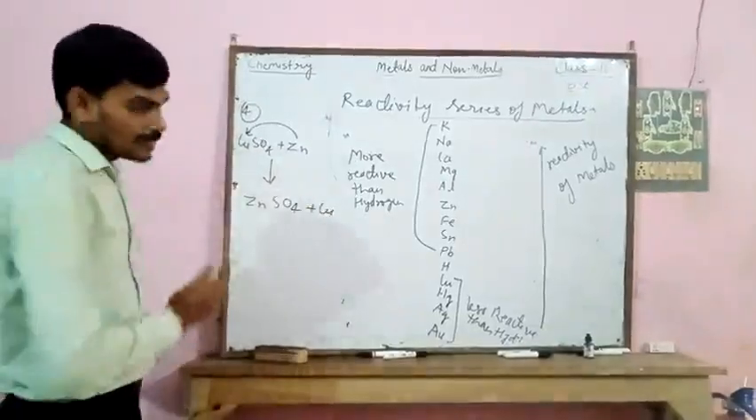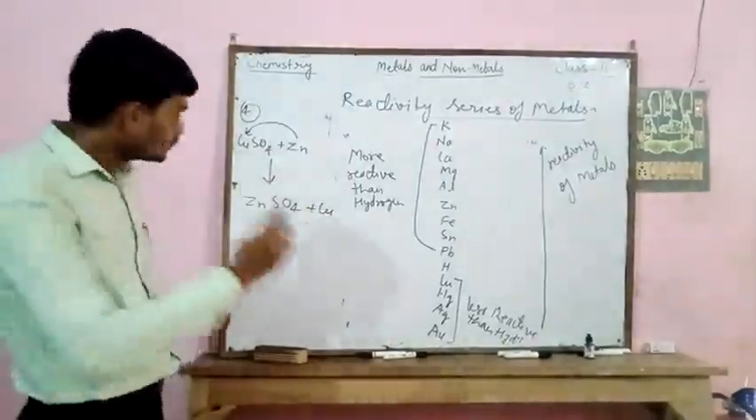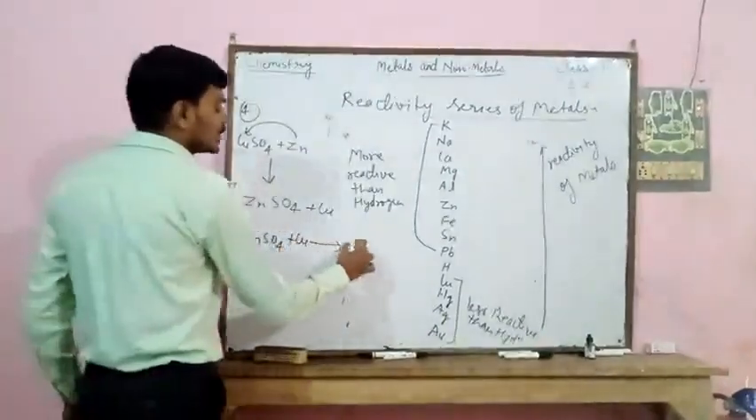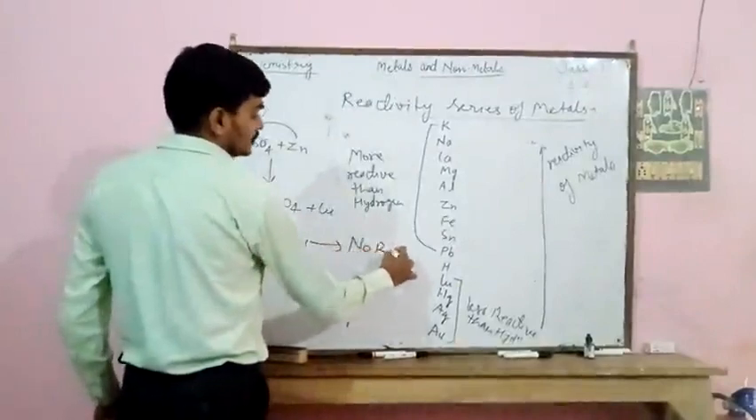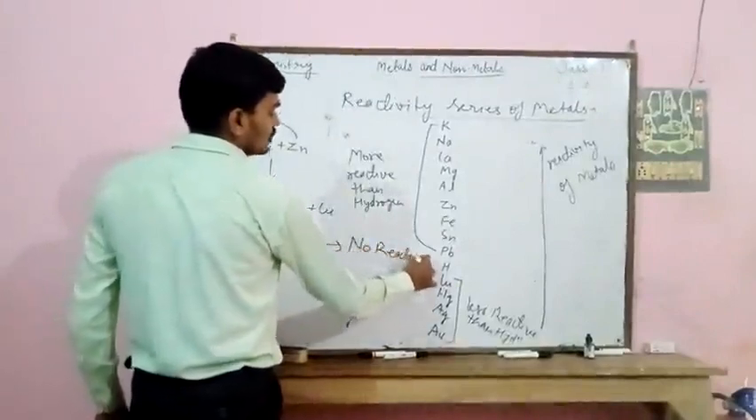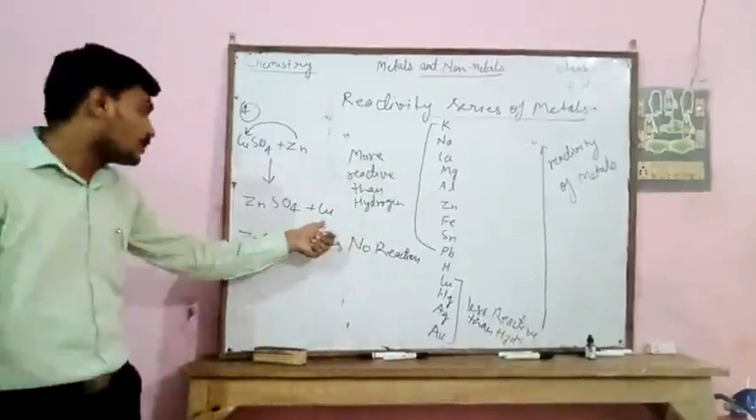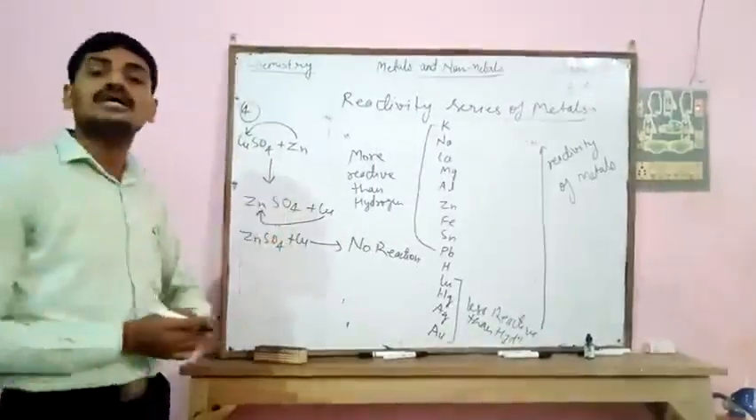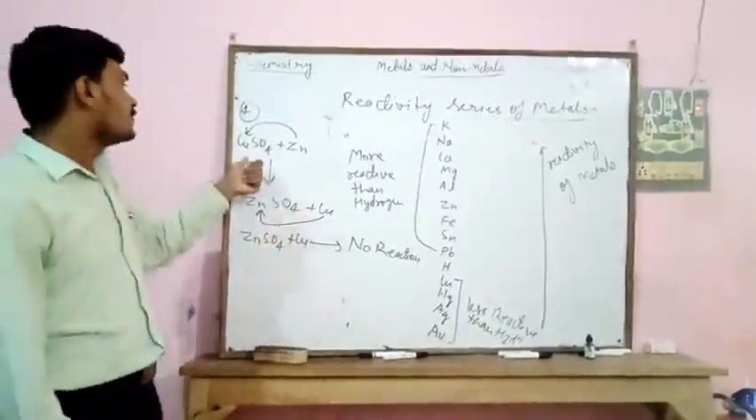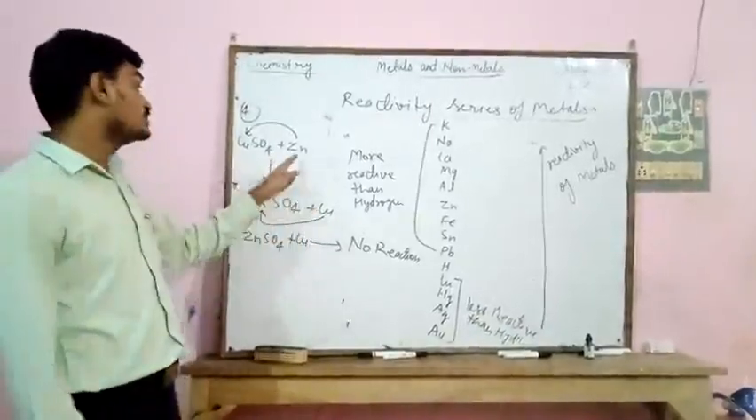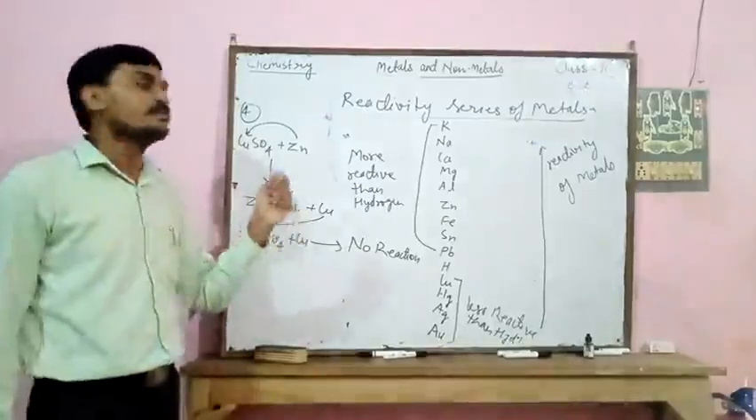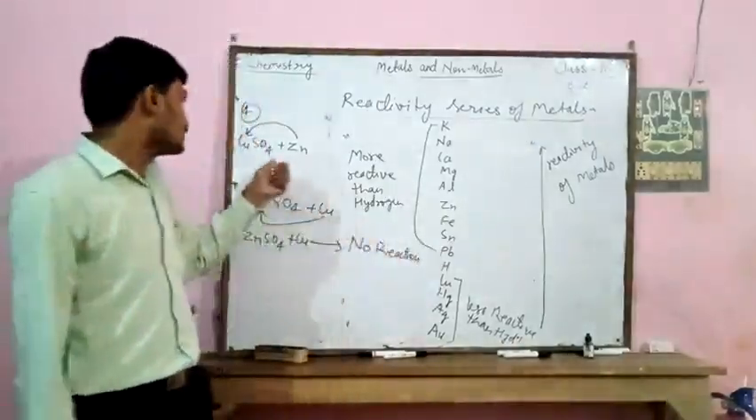And if we react ZnSO4 with copper, there will be no reaction, because copper is less reactive than Zn, so it cannot displace the zinc atom from the zinc sulfate. But if you react copper sulfate with zinc, then zinc can displace the copper and it forms zinc sulfate, because zinc is more reactive than copper.